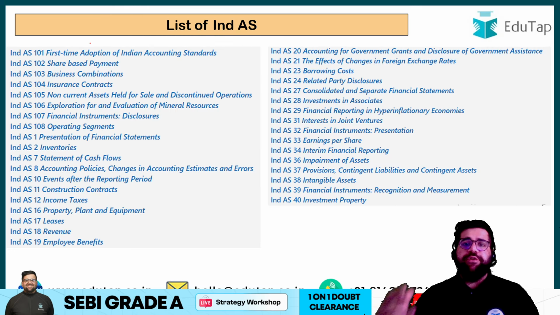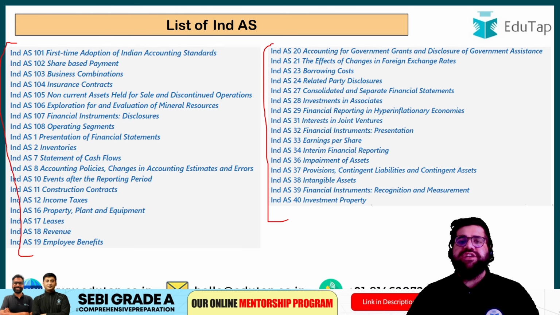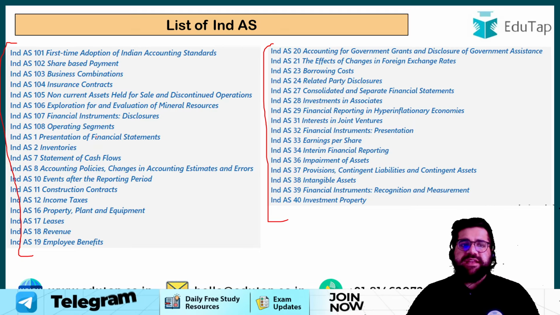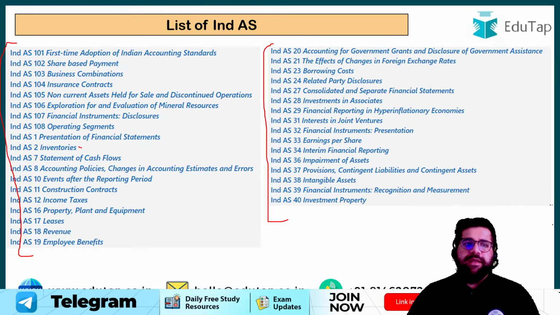So how many Indian accounting standards do we have? The list is quite endless. But again, I will request you to remember only those which are directly related to your syllabus, right? For example, you can remember AS2. AS2 and Ind AS2 deal with inventory only, right? AS7 is Ind AS7. Ind AS7 is cash flow. But remember, AS3 is cash flow also.